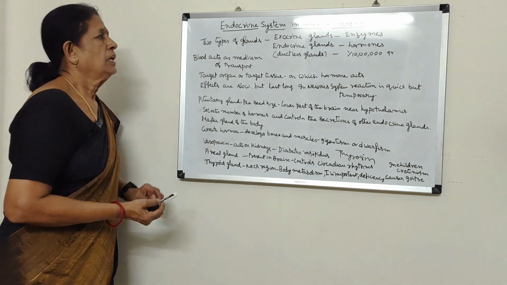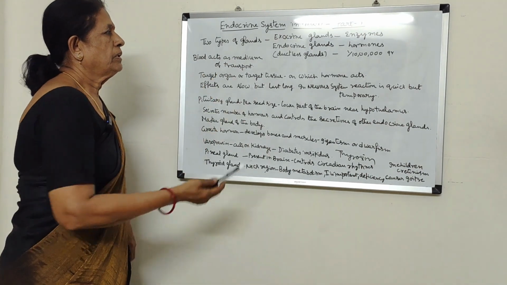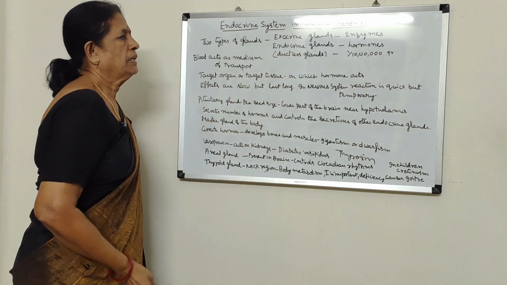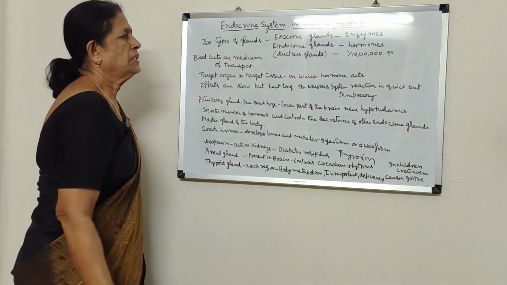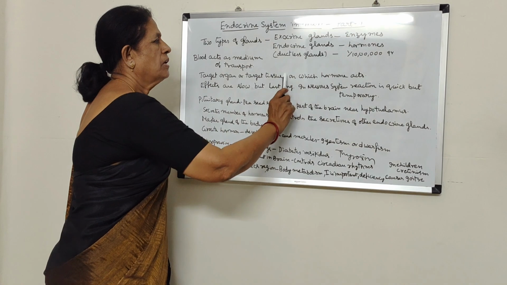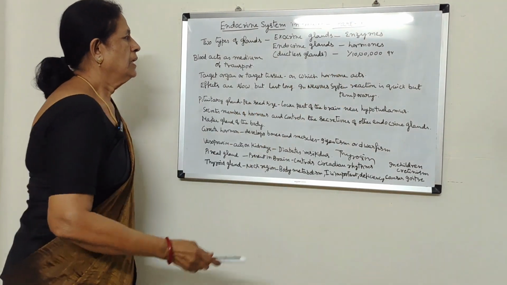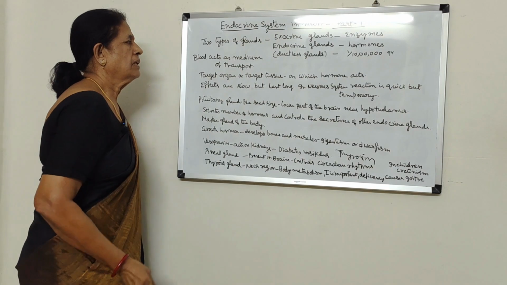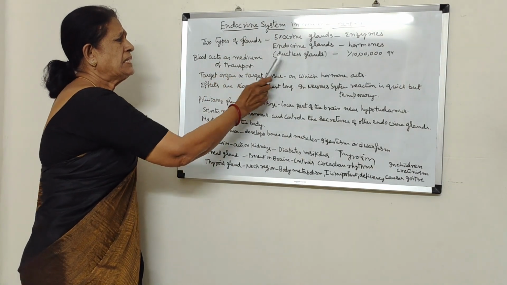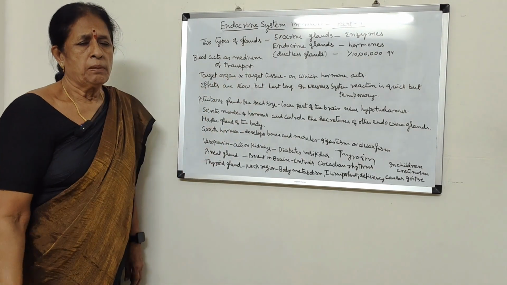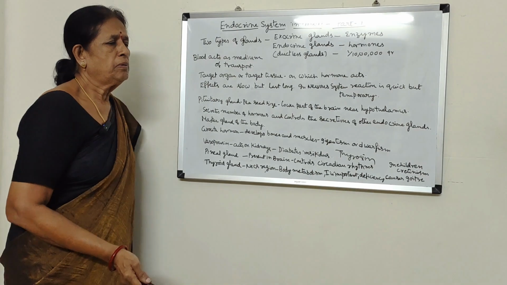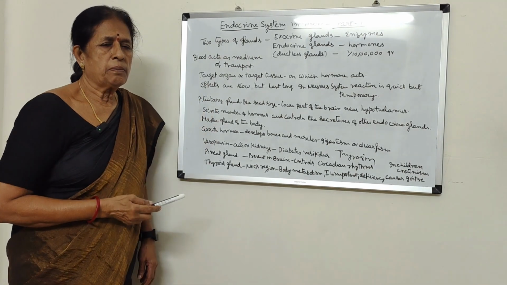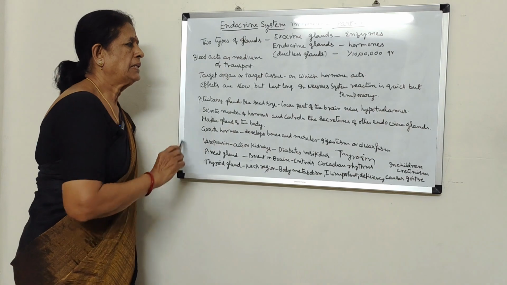Hope you have understood. Again, I repeat, there are two types of glands: exocrine glands and endocrine glands. Exocrine glands produce enzymes, and endocrine glands produce hormones in very small quantities. They do not have ducts, that is why they are called ductless glands. They release their secretions directly into the blood. Blood acts as a medium of transport, transporting the hormones from the site of their production to the site of their action.